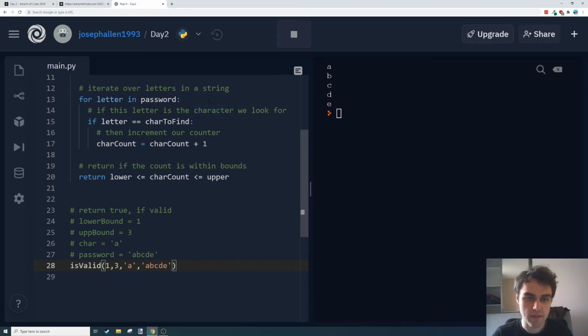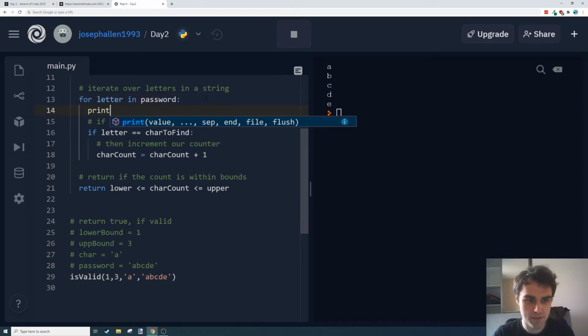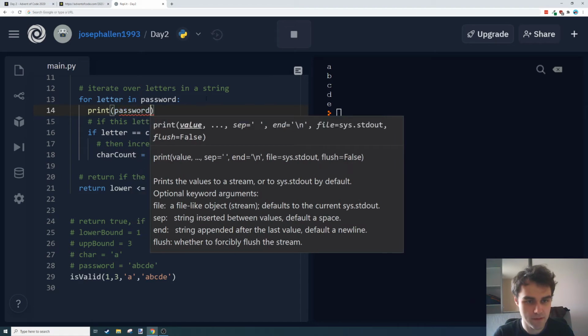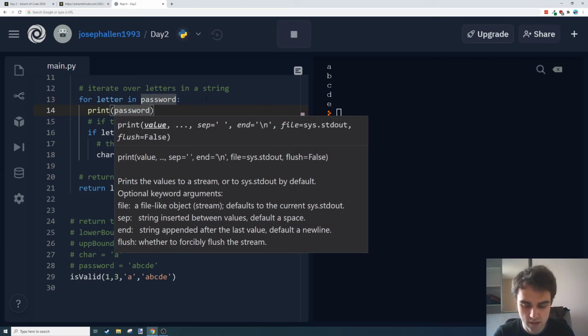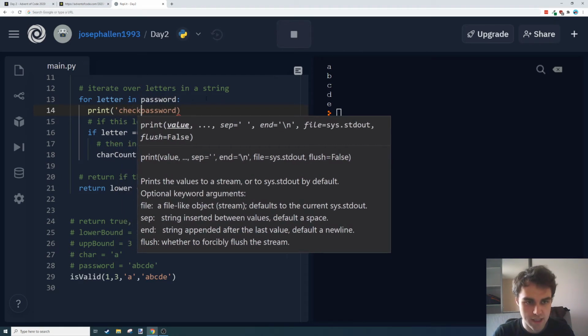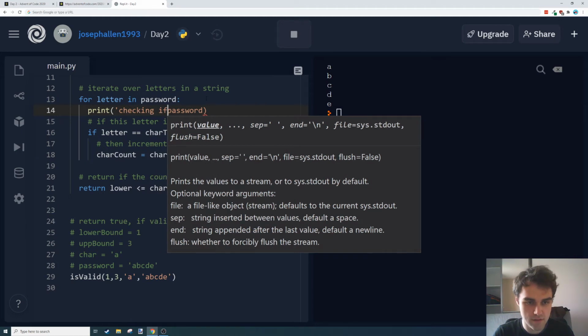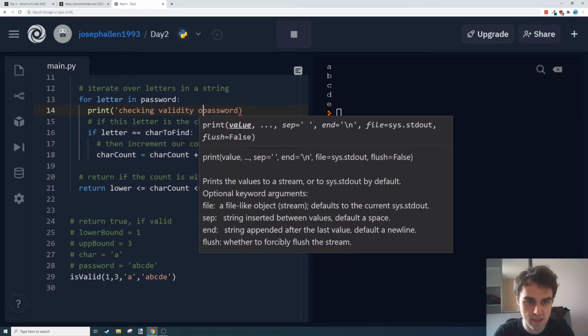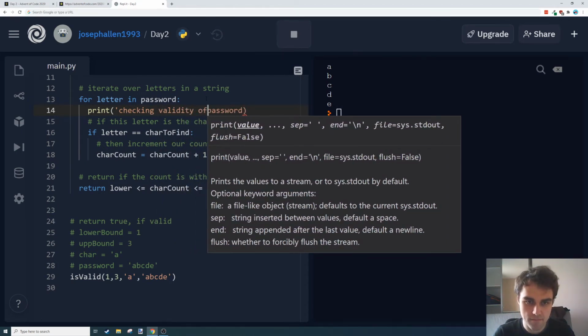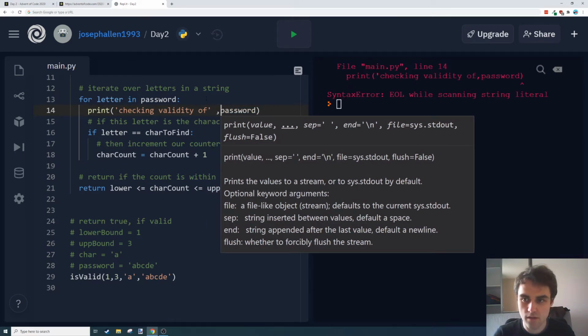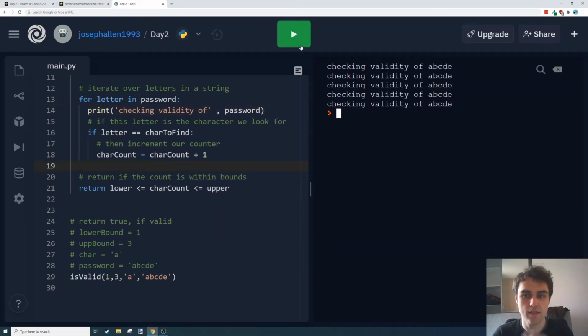It's taking a little bit of time. I'm just going to print the password while I'm at it. Print, checking validity. Oh dear. Okay.